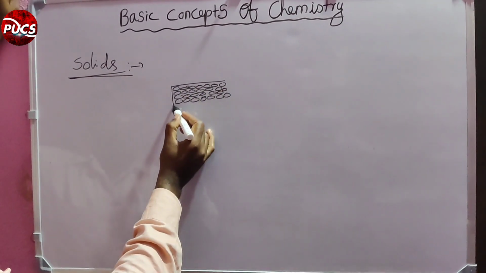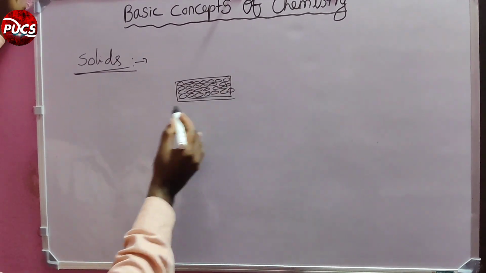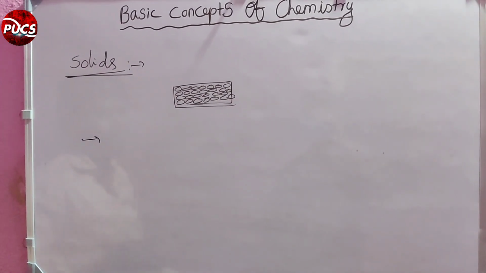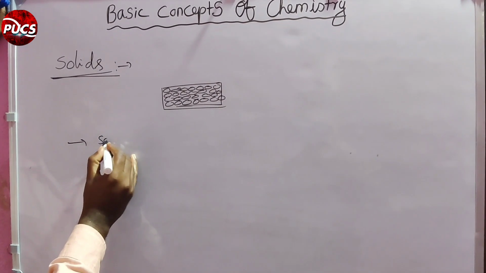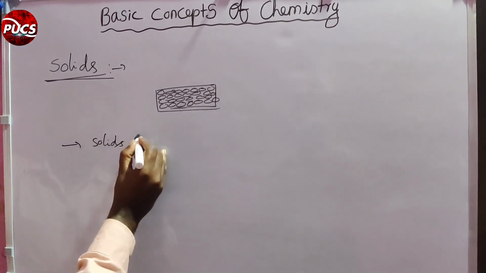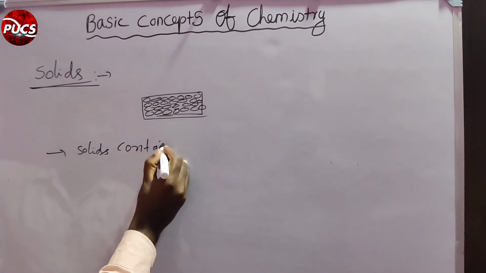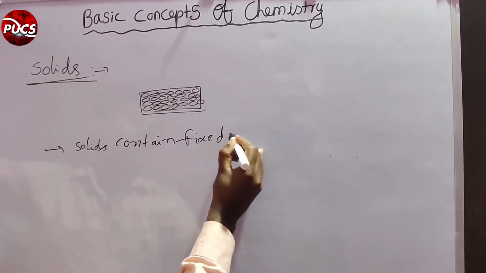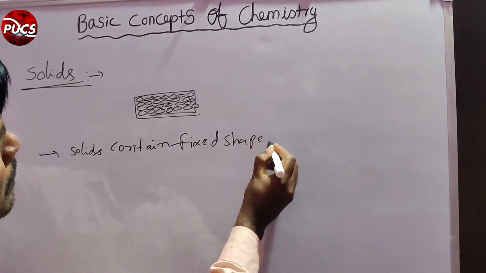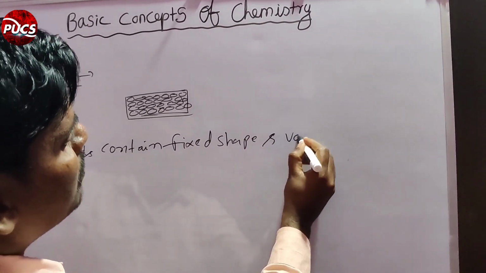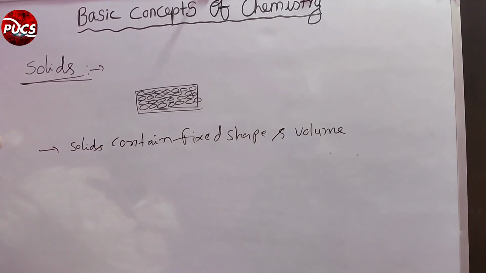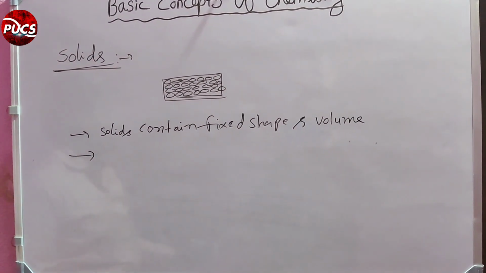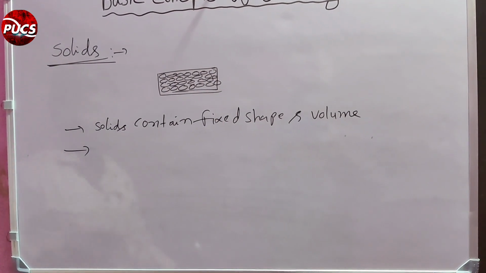Solids contain a fixed shape and fixed volume. In solid compounds, very strong intermolecular forces are present.